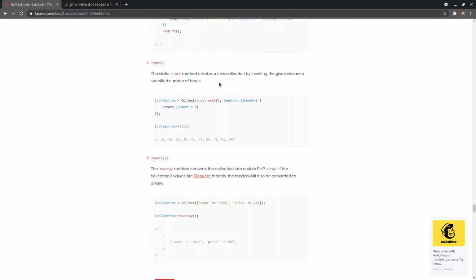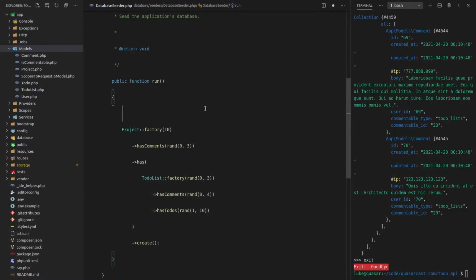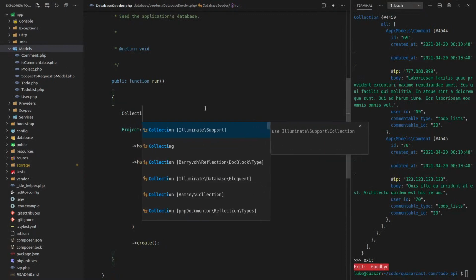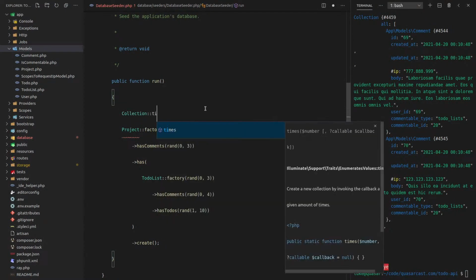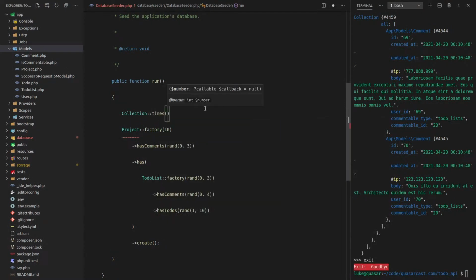The static times method creates a new collection by invoking the given closure a specific number of times. Can I just do that? Yeah, why don't we just do that? So let's pull in collection. And then we'll say times.